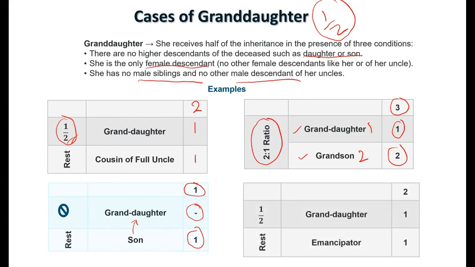Case number 4. We have a granddaughter and an emancipator, al-mu'tiq. So the emancipator is asaba. He's getting the remaining. He's not going to affect her. So she's getting half of the wealth. So the asl masala total share is going to be 2. She's getting half of 2, and he's getting the remaining.